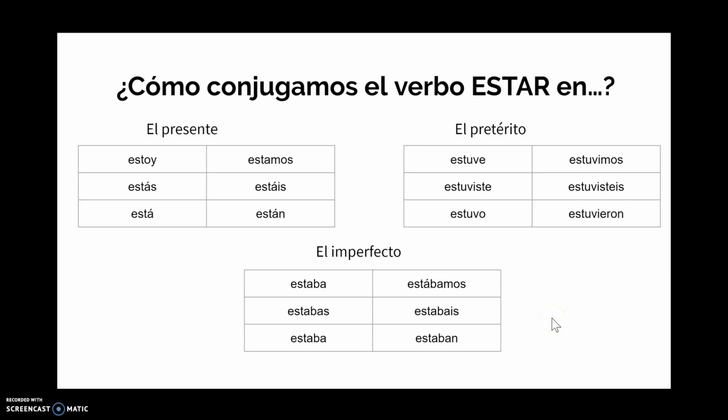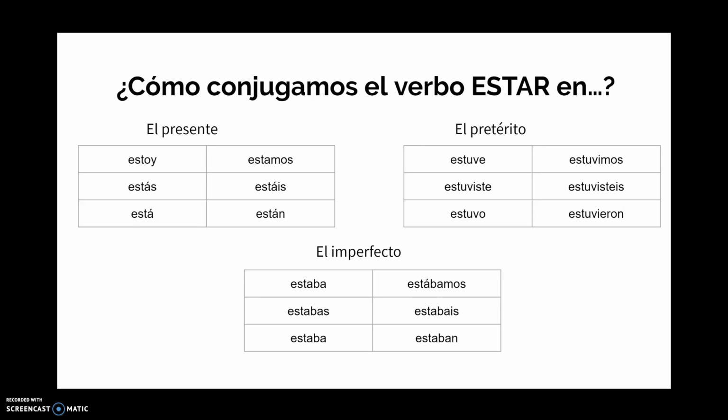If you have the skeletal notes, we start with estar on the top of página 3. You need to make sure that you know how to conjugate the verb estar en el presente, el pretérito, y el imperfecto. In the conjugations in el presente, make sure you have the accents for these present tense conjugations especially. Yo estoy, I am. Tú estás, you are. Él, ella, or usted está, he or she is or you are. Nosotros estamos, we are. Vosotros estáis, you all are in Spain. And ellos or ustedes están, they are or you all are.